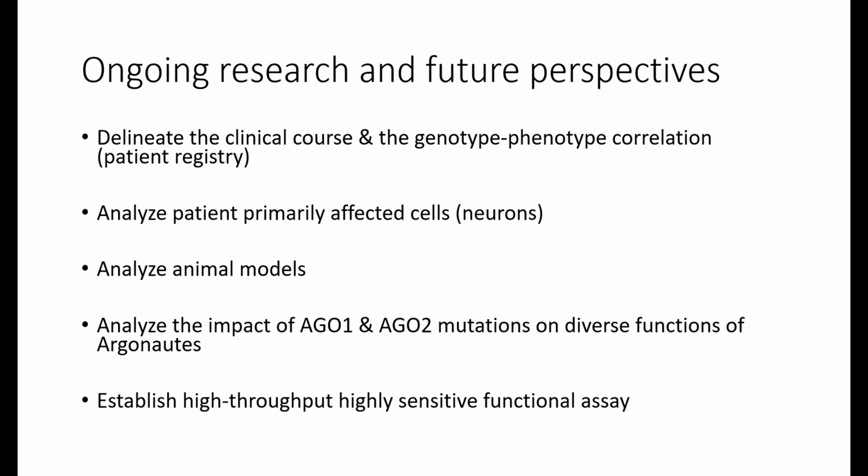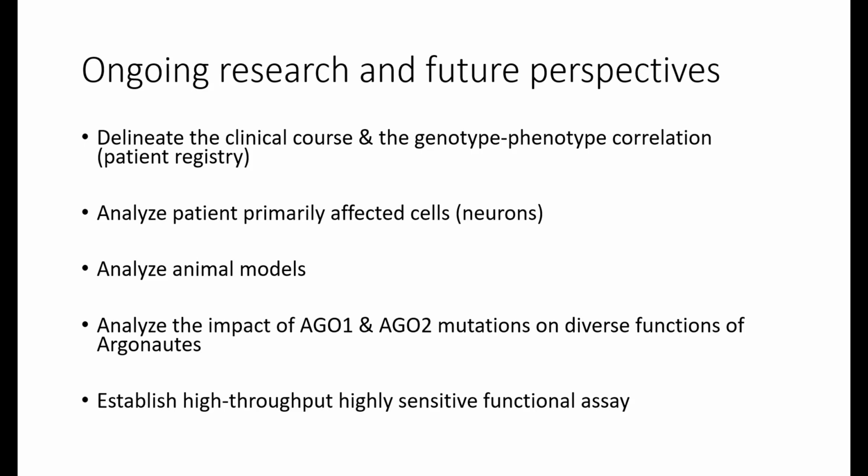Then we are working on several animal models. Amelie's collaborating with a colleague who is working on worms. Professor Kranenkamp has established mouse models. We want to analyze the impact of these mutations that were identified on diverse functions of both AGO1 and AGO2.